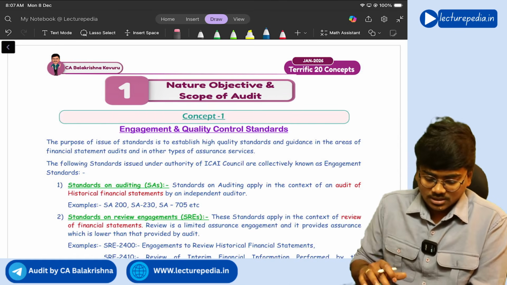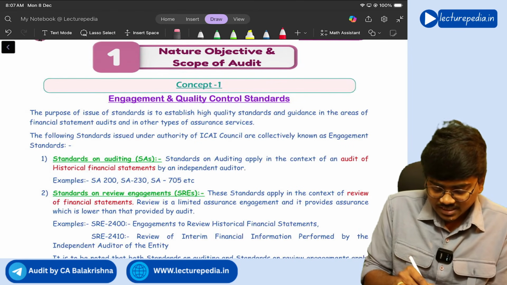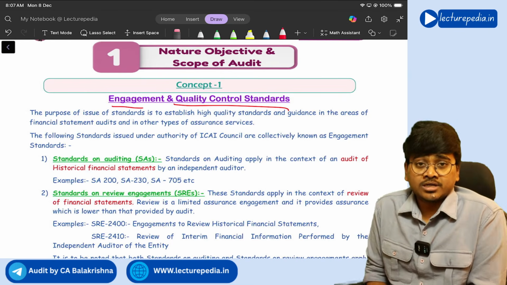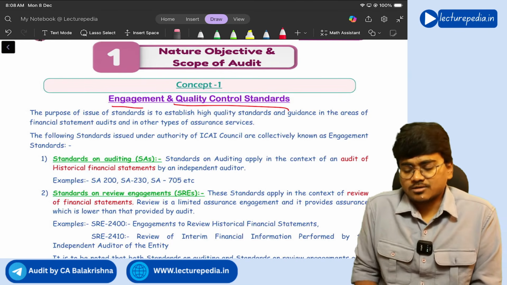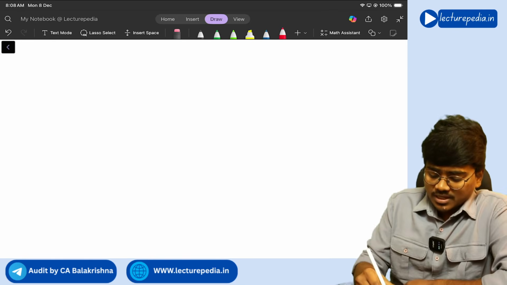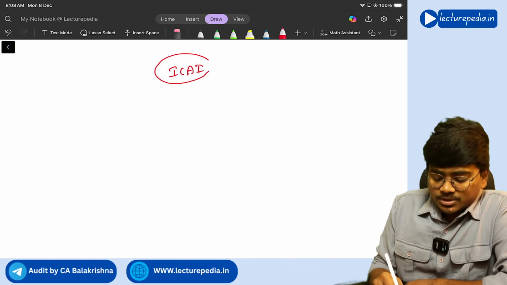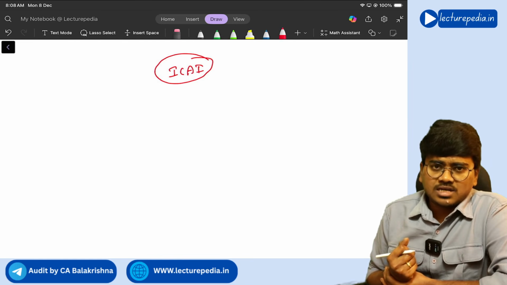Got it? So starting with the first chapter, concept number 1, engagement and quality control standards. You might be knowing ICAI has issued various engagement and quality control standards.